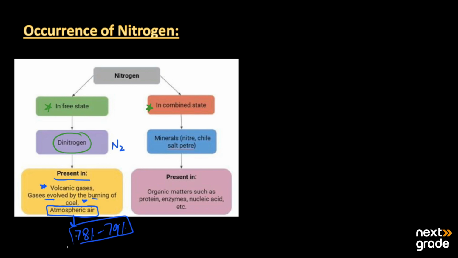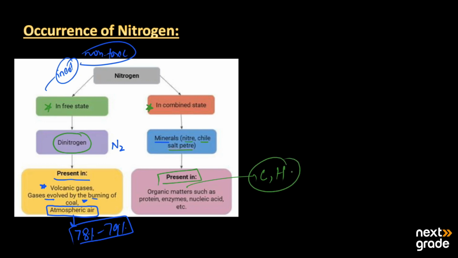Nitrogen is likely to be inert, but it reacts with different types of substances. It is basically a non-toxic gas. On the other hand, when it is present in the combined state, it exists in different mineral forms, such as nitre, chile saltpeter, and saltpeter. It is present in different organic matters, which contain carbon and hydrogen. Basically, these are called hydrocarbons.